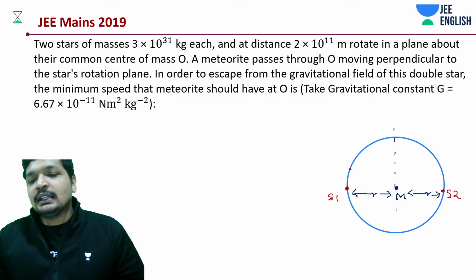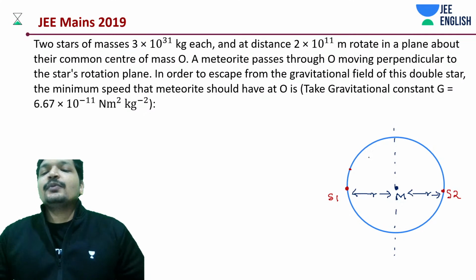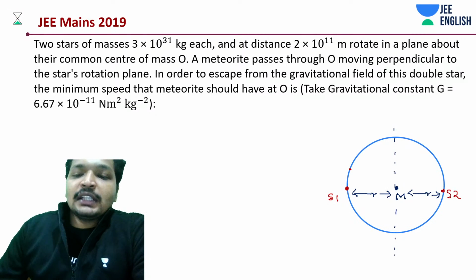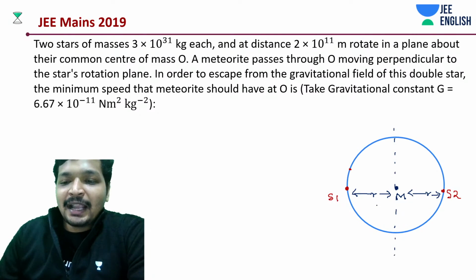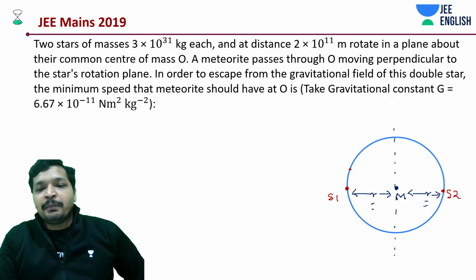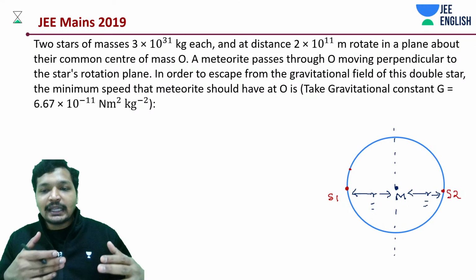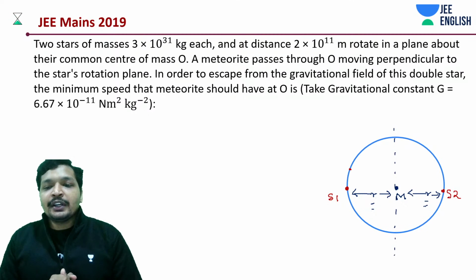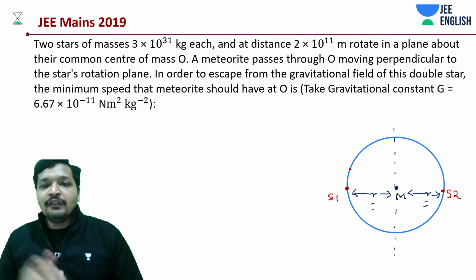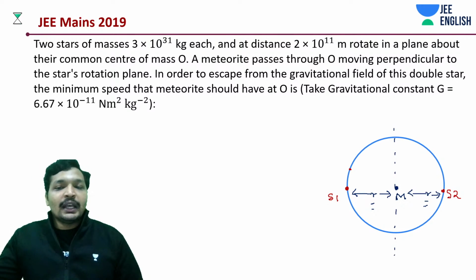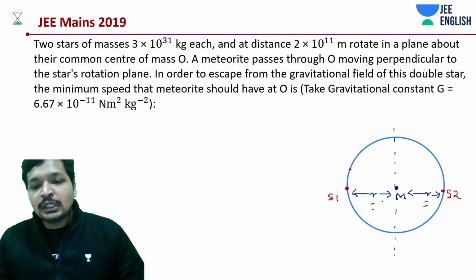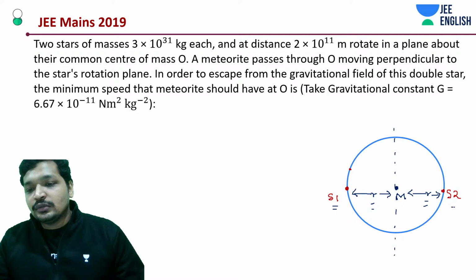I think this picture is more clear. So to pass along this line, this meteoroid is going to have maximum bound energy at this point, and you need to find out what kinetic energy this meteoroid should have so that it would escape the field of both star 1 and star 2.